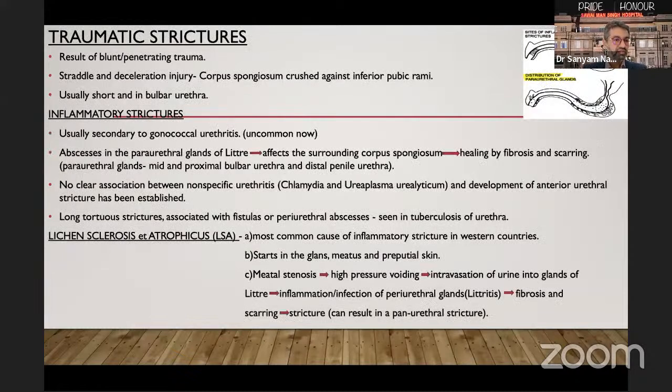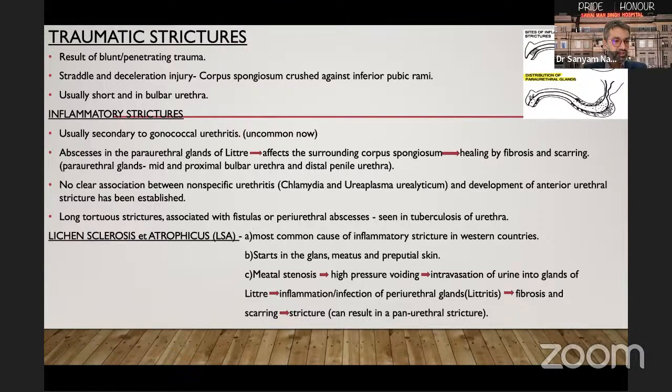Traumatic strictures usually result from blunt or penetrating trauma. Straddle and distraction injuries are known to cause traumatic urethral strictures, with the mechanism being the corpus spongiosum being crushed against the inferior pubic rami. These are usually short strictures and occur in the bulbar urethra.